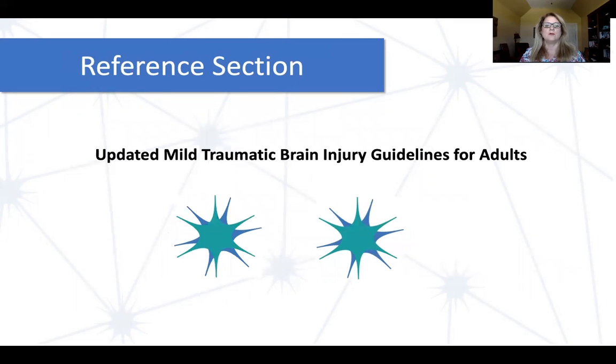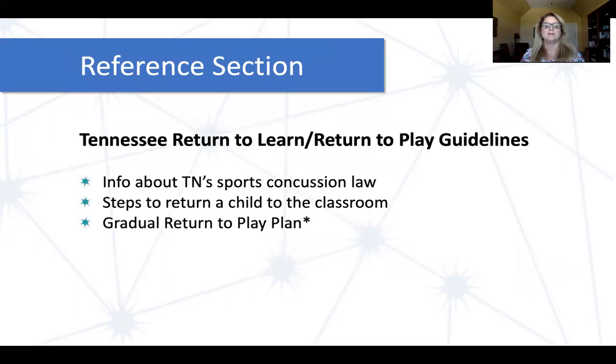There are also mild traumatic brain injury guidelines for adults in there. That's the next document. The Tennessee Return to Learn, Return to Play guidelines are there with information about Tennessee's sports concussion law, the steps to return a child to the classroom as the first step, and then there's a gradual return to play plan, and that is at the end of those guidelines.